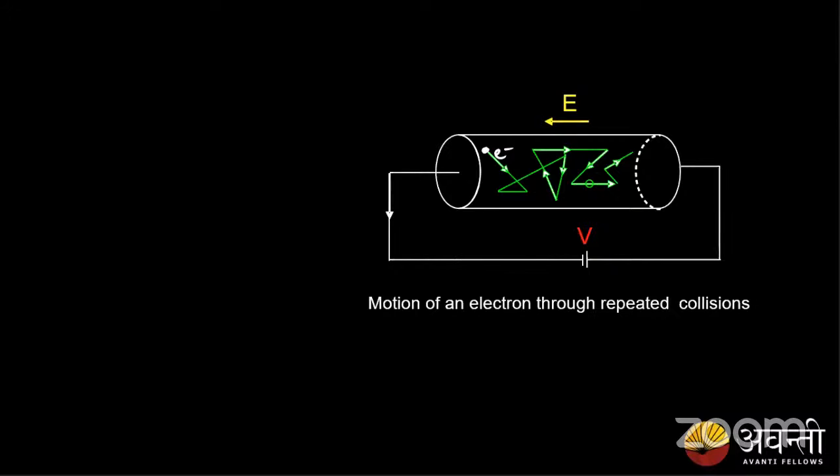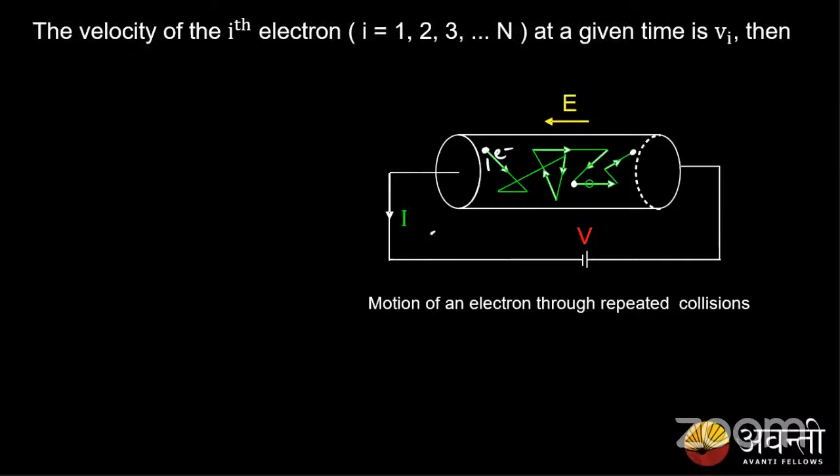Now, if I consider this is the initial position of the electron and it moves to some final position here, there is a displacement. Let us consider there exists a collision between any two points, say between this point and this point. Now, the velocity of this ith electron at any given time is vi. So how much velocity is it moving with?